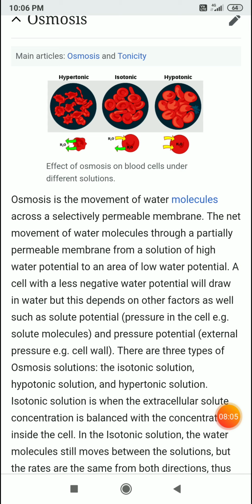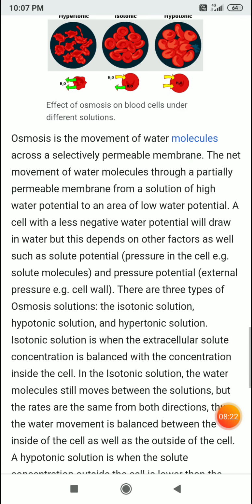Pressure potential. There are three types of osmosis solution: isotonic, hypertonic and hypotonic. Isotonic solution is when the extracellular solute concentration is balanced with the concentration inside the cell.